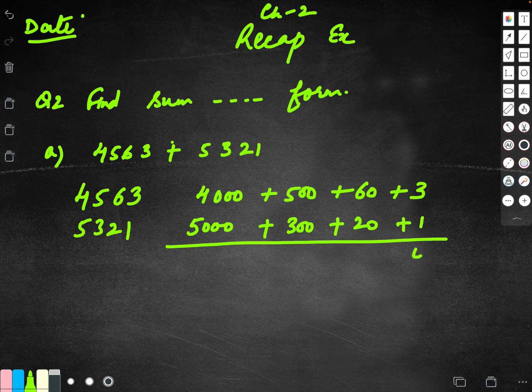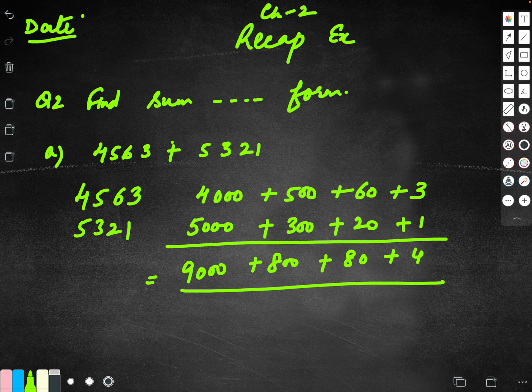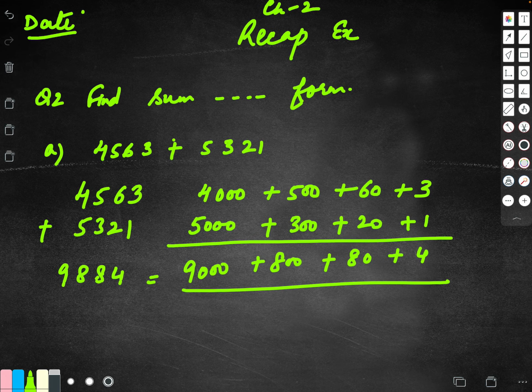And we add: 4, this is 80, this is 800, and this is 9000. So what number will I get, children? I will get 9884.